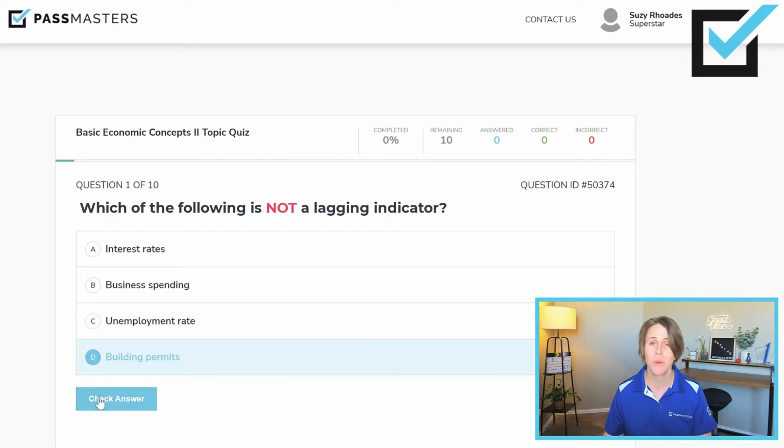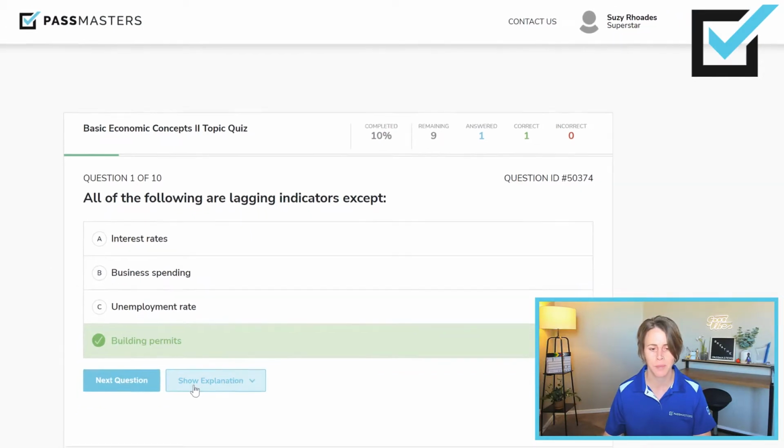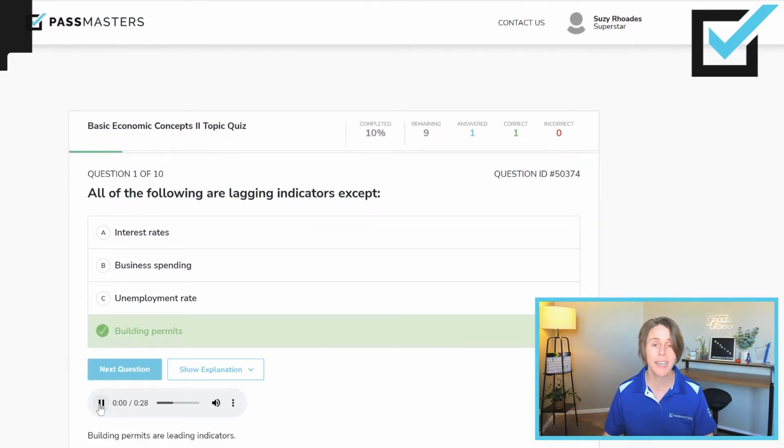So you'll click what you believe is the correct answer, click check answer. You know it's correct if you get that green check mark. If you would like to read a little bit further about it, click show explanation. You can also click all of the following are lagging indicators to listen to an audio explanation. So that's me. Every one of our questions has an audio explanation.